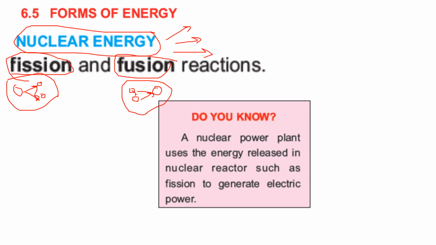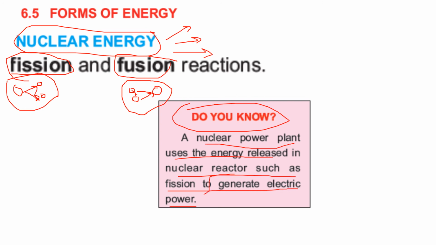If you see, the sun is giving us heat energy. And what happened on the sun? For the last billion years, nuclear reactions have been taking place on the sun, and as a result of nuclear reactions, we are getting heat on the earth. Do you know, a nuclear power plant uses the energy released in nuclear reactions such as fission to generate electrical power? So we are getting electrical energy with the help of nuclear fission. So nuclear fission is also a type of nuclear energy.